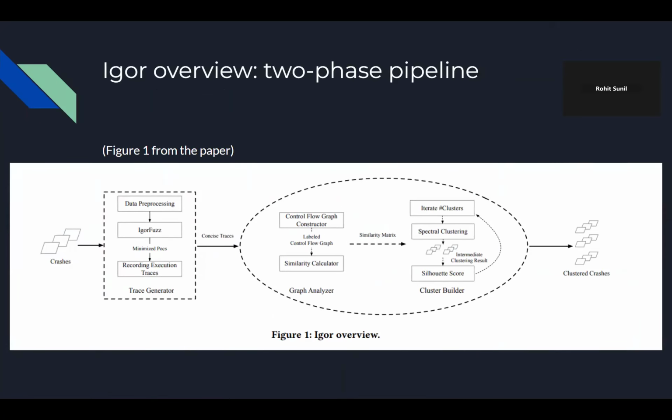So this is where we're going to get into Igor specifically. And this is an overview. We split it into two phases here, and I'm going to call them phase A and phase B, just for simplicity's sake. So Igor is a two-phase pipeline. Let's just say phase A. Phase A works like this.